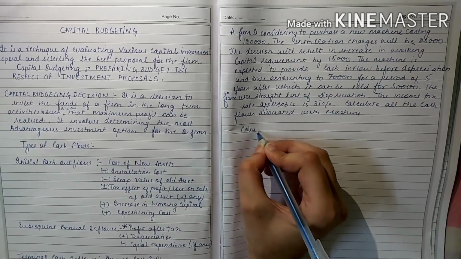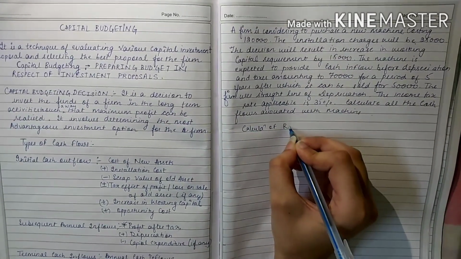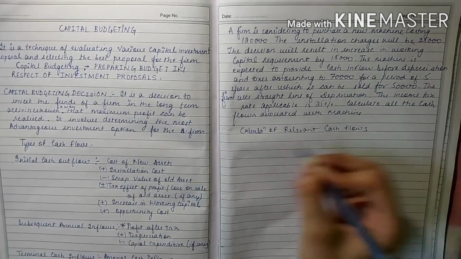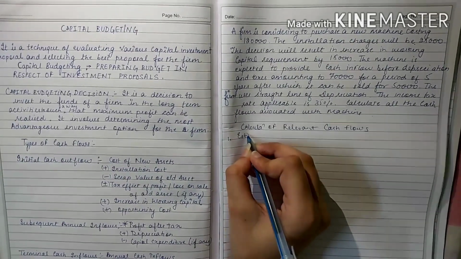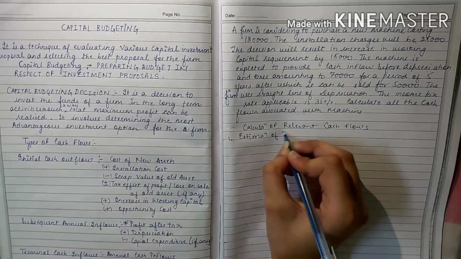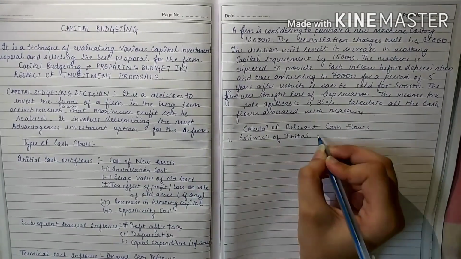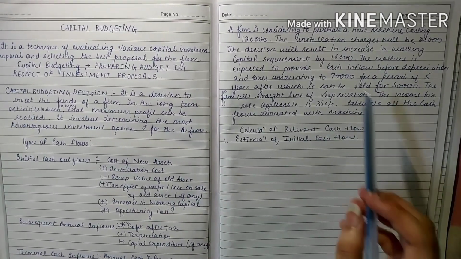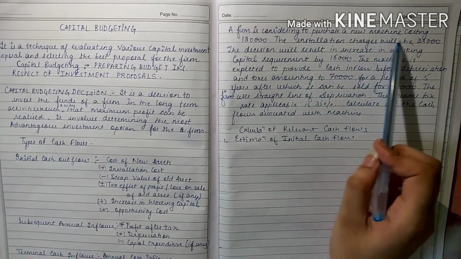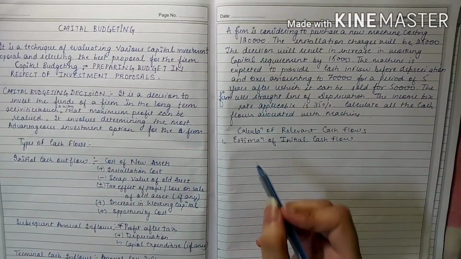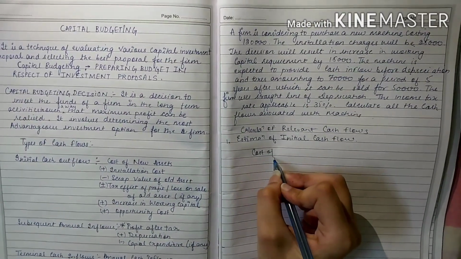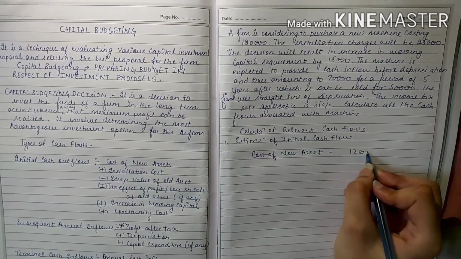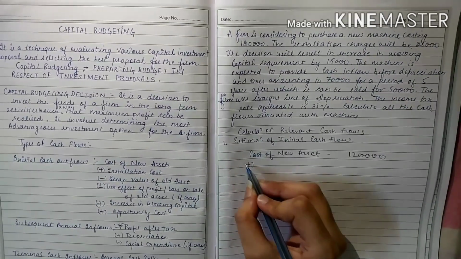So calculation of relevant cash flows, and first is estimation of initial cash flow. It is given that a firm purchases a new machine costing 1,20,000. So cost of new asset is 1,20,000 plus installation cost.